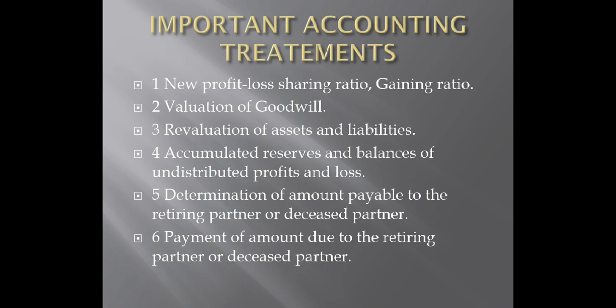Actually, here they are trying to say that these many aspects we are supposed to consider, and on this basis we are supposed to give necessary accounting treatments. So overall we have to understand 6 points, 6 accounting aspects, for a clear understanding for solving a long sum. The very first topic is new profit and loss sharing ratio and gaining ratio.